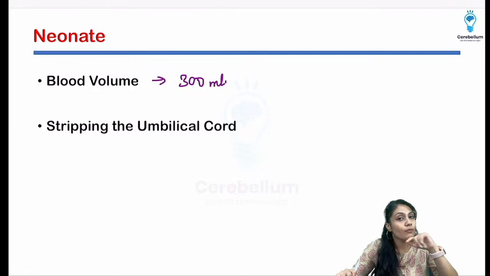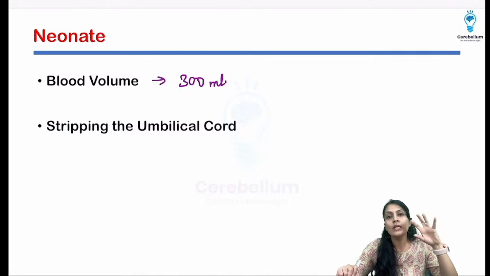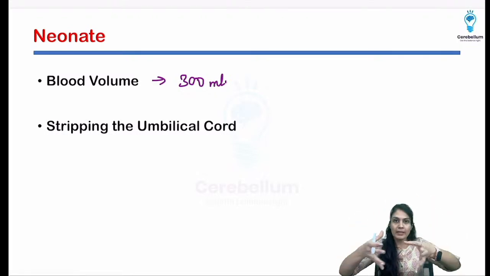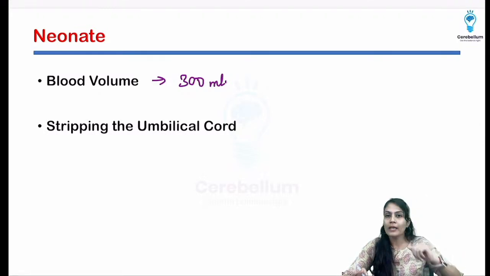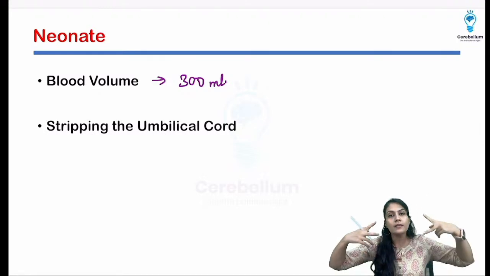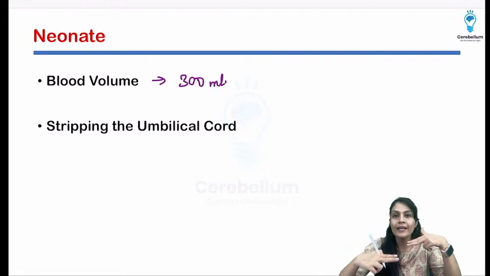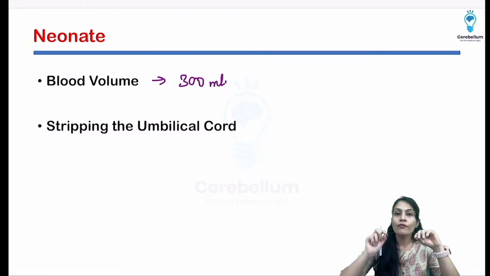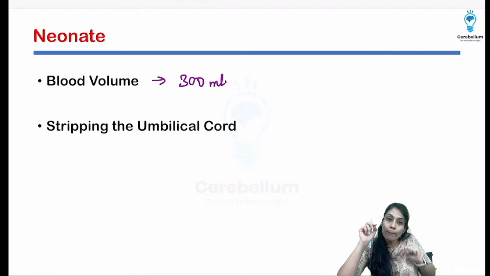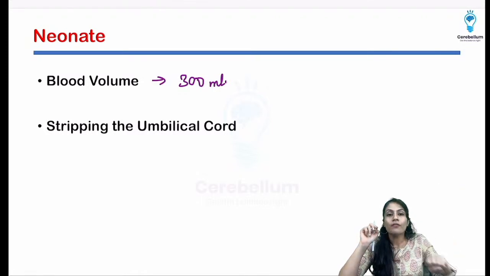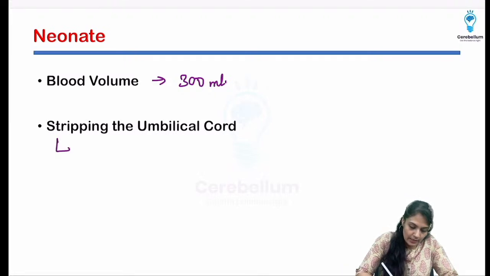Now there is a phenomenon I was talking about, that is stripping of the umbilical cord. Some of the pediatricians believe that when the baby is born, the delivery has happened already and the placenta also came out, but rather than stripping the umbilical cord right away, we give a few minutes to the baby to get that extra blood. Remember, we keep the placenta attached with the baby.